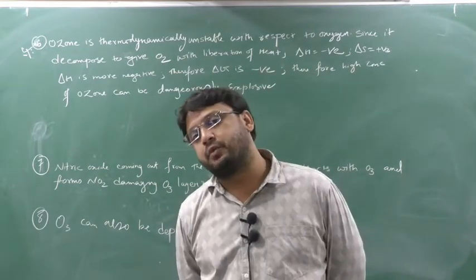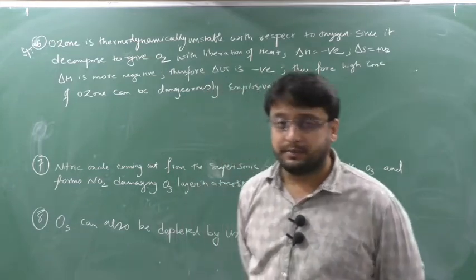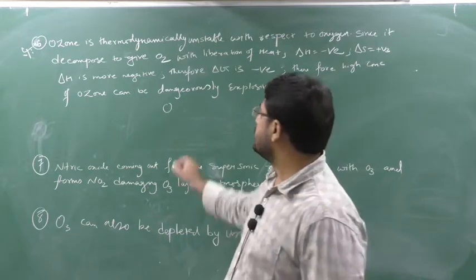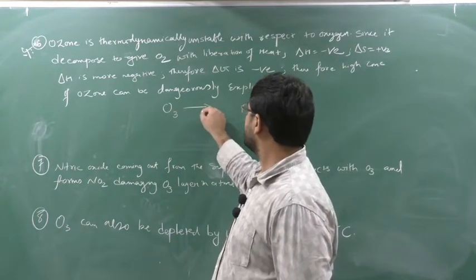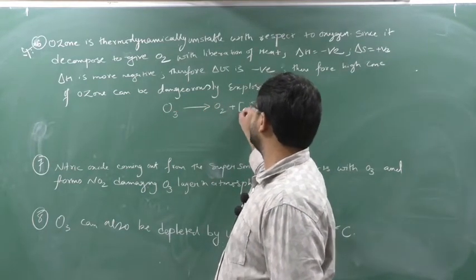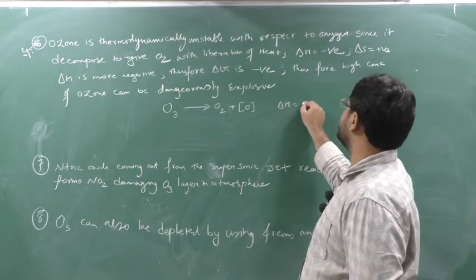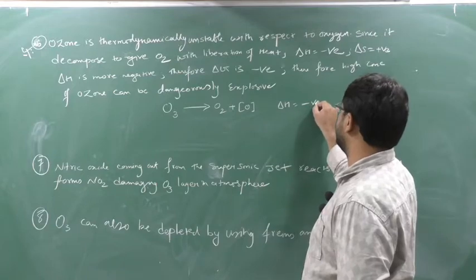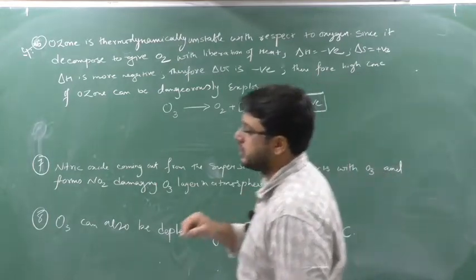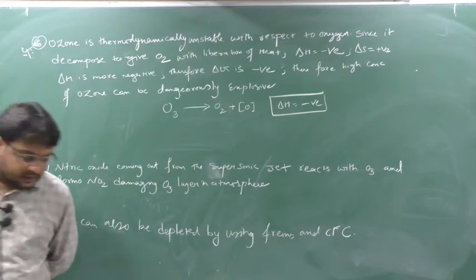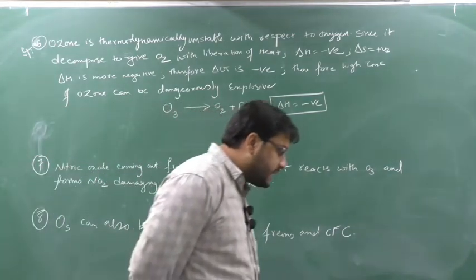So ozone is thermodynamically unstable than oxygen because, in the first property itself, we have seen that ozone gets decomposed to form O2 and nascent oxygen. During this reaction, delta H was negative, we have seen a certain value, minus 245 point something, yes or no? Minus delta H indicates what?